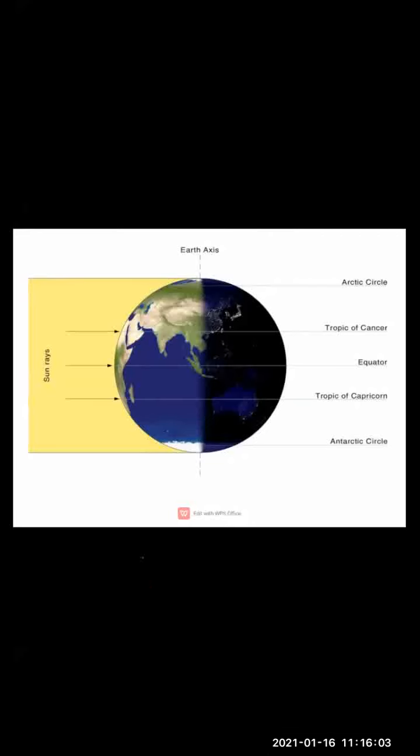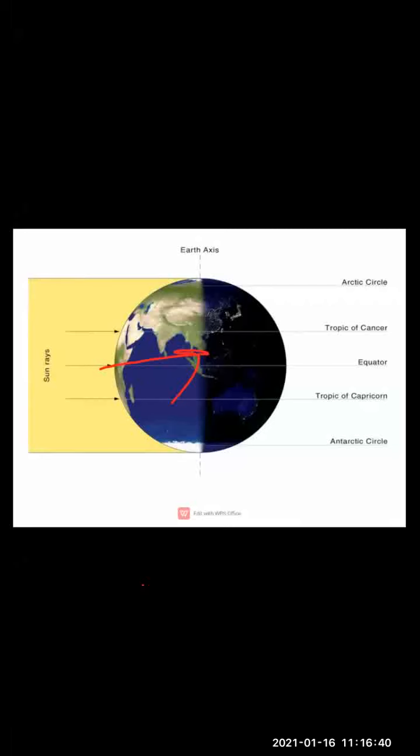Clear? Now, on equinox, the sun rays are perpendicular on the equator. Okay, children. So during equinox, the sun rays are falling perpendicular on the equator. So in this condition, what happens, children? The circle of illumination coincides with the great circle. Now, great circle is called as what? Equator, right? So the circle of illumination coincides with the great circle defined by 2 opposite meridians. Clear, children? We have studied about the meridians, right?